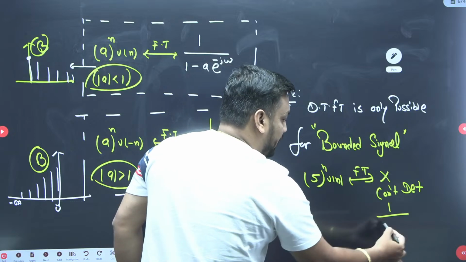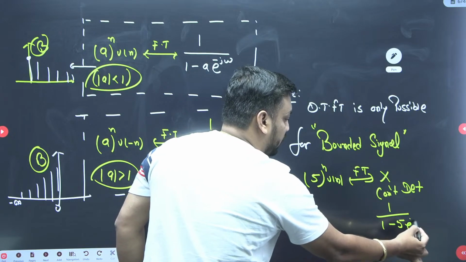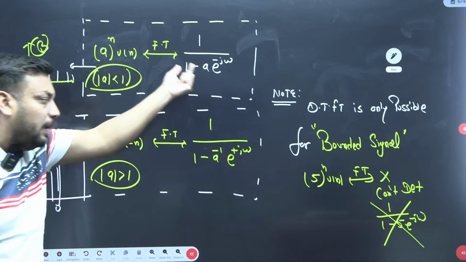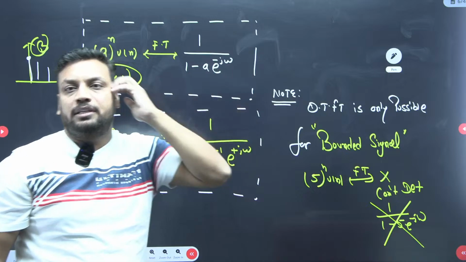Some students may write like this, maybe the examiner will give you this option. This is wrong. You cannot apply 1 upon 1 minus a e to the power minus j omega in this. You cannot apply it here. Yes or no, beta?